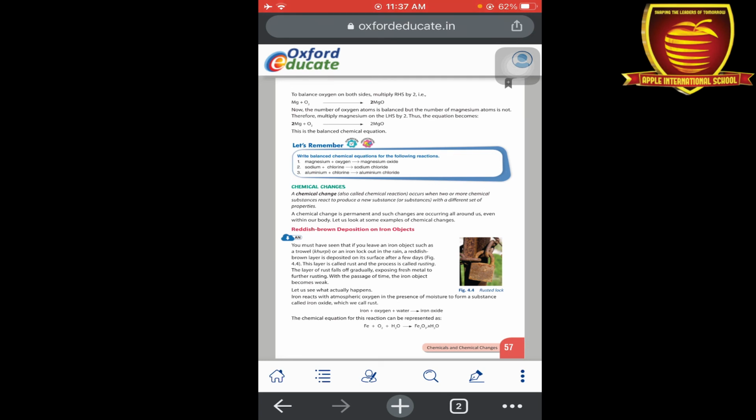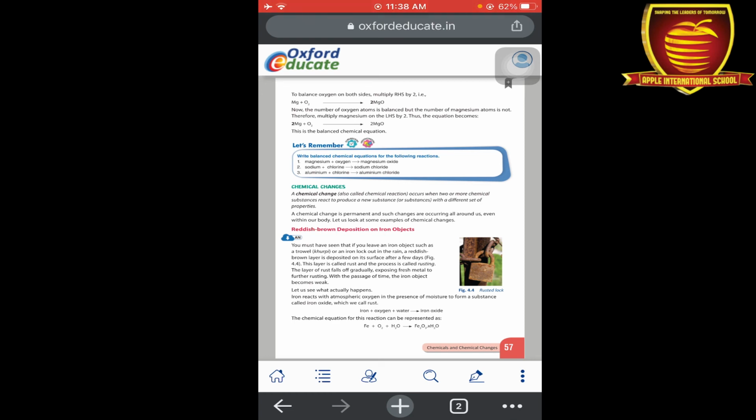Okay, so here is one example of chemical change, that is reddish brown deposition on iron objects. Means you have seen that there is rusting on the iron products. Okay, so how does that rusting happen? So iron is a metal. Okay, so iron किसके साथ react होता है? Air, और in air there is a presence of oxygen plus water, which comes from groundwater also or from rain. Okay, so when these three react together they form a chemical substance, that is iron oxide. Okay, and iron oxide is known as a corrosive material.